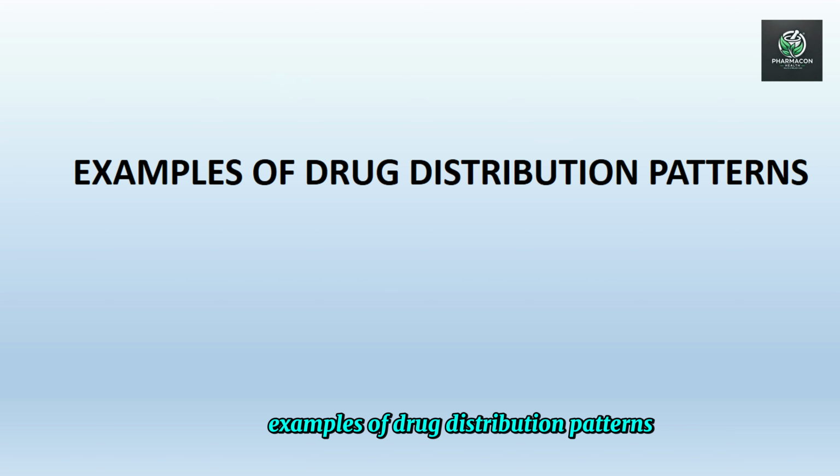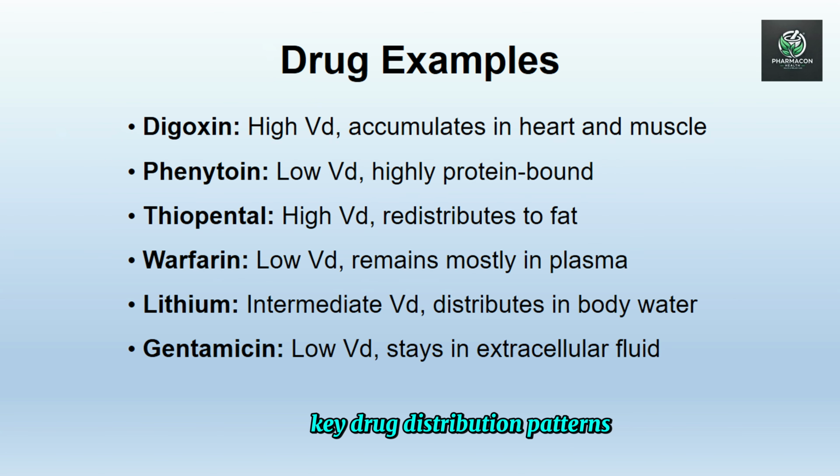Examples of drug distribution patterns. Key drug distribution patterns. Let's examine six clinically important examples. Digoxin: high volume of distribution, concentrated in heart and muscle. Tolbutamide: low volume of distribution, mostly bound to blood protein. Thiopental: volume of distribution rapidly redistributes into fat stores.